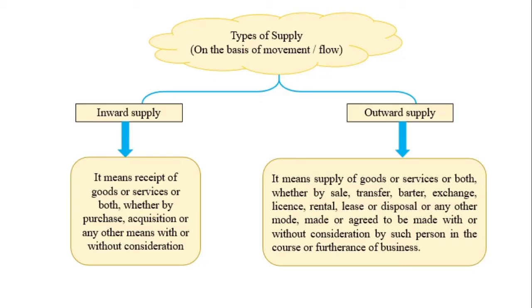So that is why this type of transaction is considered as outward supply, and by such person. And you know what is person? Person means individual, HUF, AOP, BOI, company, AJP, etc. in course or furtherance of the business. So if these transactions are carried out in the course or furtherance of the business, then it is considered as outward supply. Let us understand with one example.